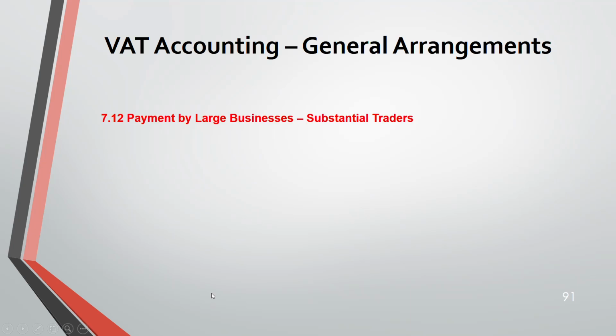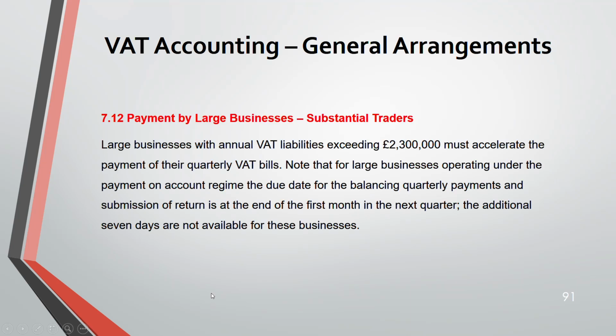Now moving on to payment by large businesses. How do you know it's a large business? When your annual VAT liability exceeds 2.3 million. If this happens, you must accelerate your payment of quarterly VAT bills. Note that for large businesses operating under the payment on account regime, the due date for the balancing quarterly payment and the submission of the return is the end of the first month in the next quarter. The additional 7 days are not available for large businesses.